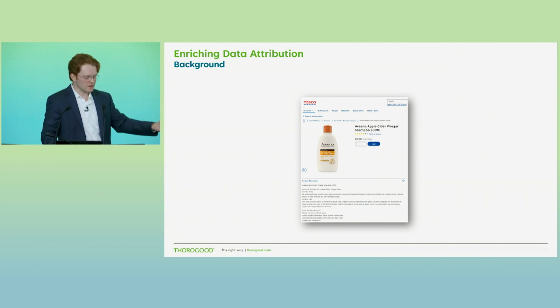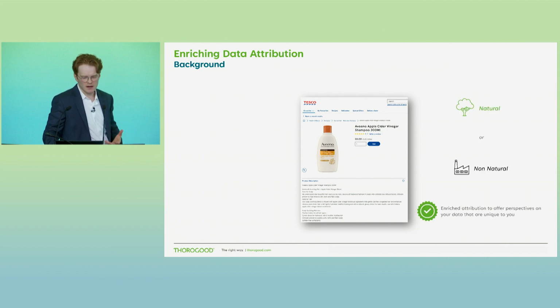So previously, to keep up with this dynamic, fast-paced business environment, building in that necessary attribution across your portfolio that you may be interested in could really be an insurmountable task. But by leveraging advancements in AI, we can take that text-rich data or that unstructured data to derive attribution that offers perspectives that are really unique to you and to your business, will give you that competitive advantage and ensure that you can keep up with those fast evolving segments like natural or non-naturals, which I'll get to in a moment.